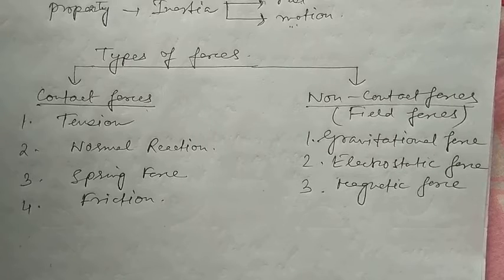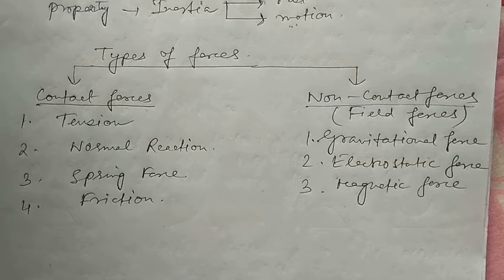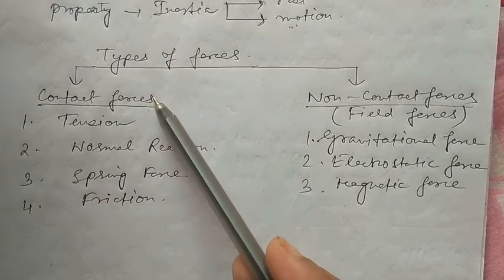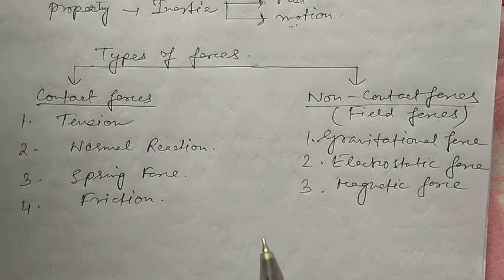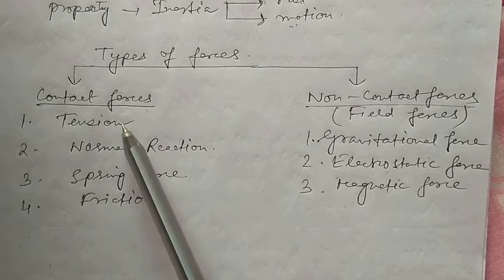Now, after we have understood what a force can do, we are going to discuss the types of forces. There are basically two types of forces, but we can extend it to more than two. But the basic two are contact forces and non-contact forces. Now, contact forces are forces in which the bodies are in contact with each other, like tension force.